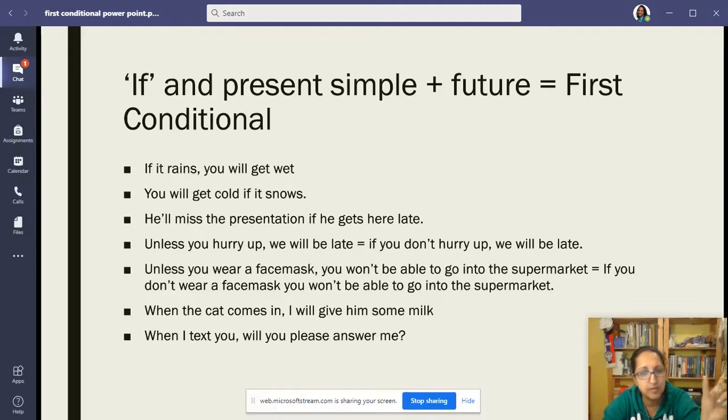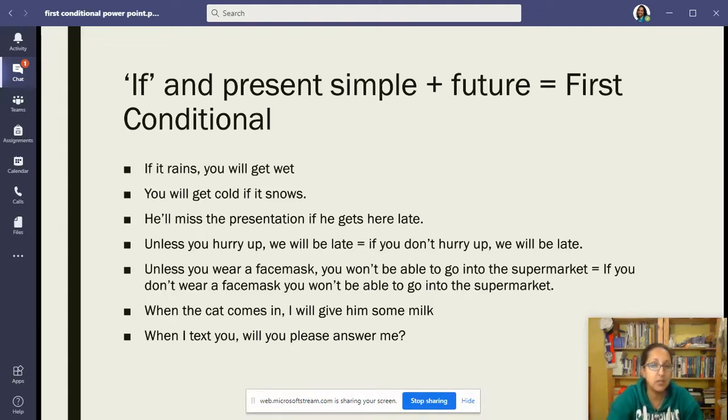So again, if we've got the conditional clause first, we need a comma. If we have the result clause first, we don't need a comma. He'll miss the presentation if he gets here late. Unless you hurry up, we will be late. Unless means the same as if not.